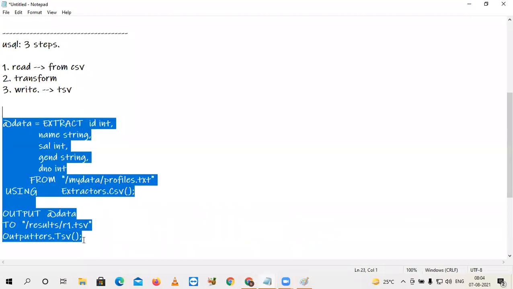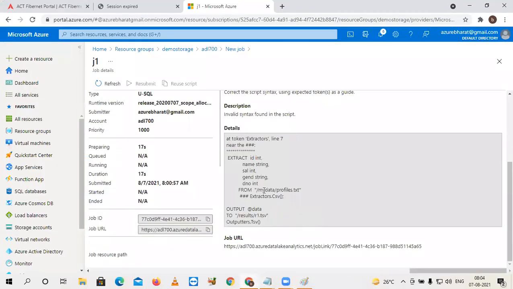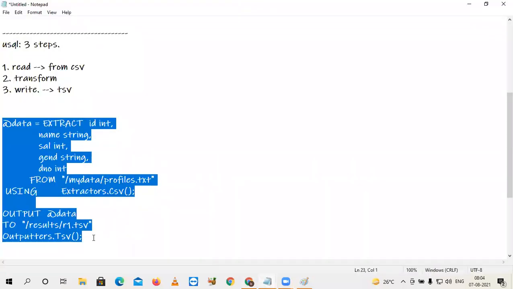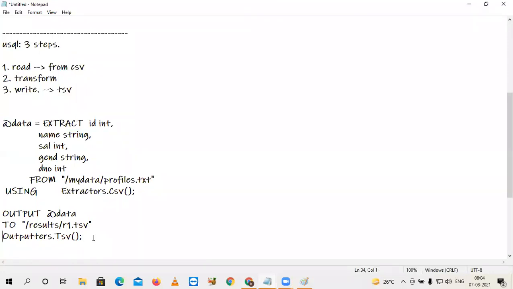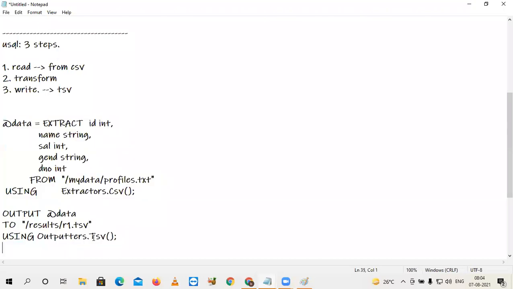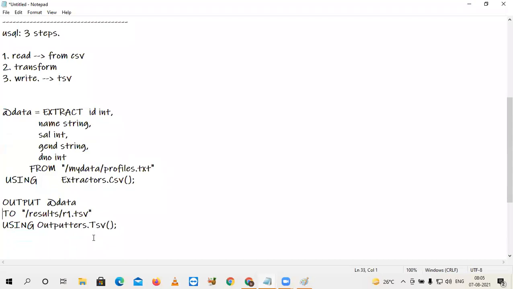So there are IDEs also, and I will explain about IDEs. And one more thing, USING outputters also. Outputters using. Yeah, these two major things we missed. The keyword USING should also be in uppercase. R1.tsv, I think it is r1.txt, not TSV. I want to write into TSV. So the input is this one, but I want to write into this TSV.